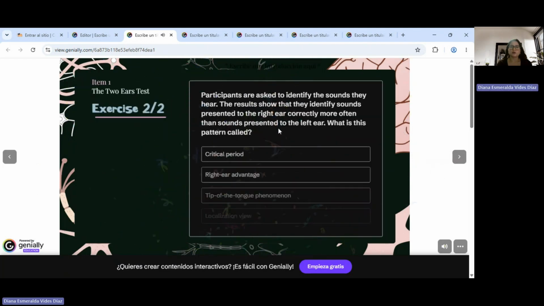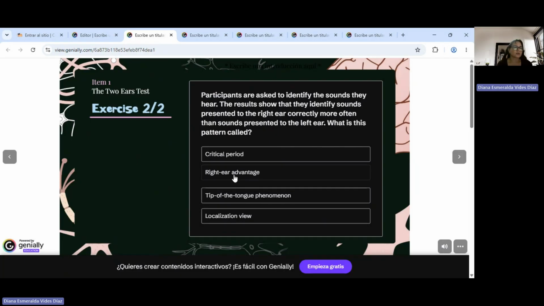Right, let's go to participants are asked to identify the sounds they hear. The results show that they identify sounds presented to the right ear correctly more often than sounds presented to the left ear. What is this pattern called? So this is right ear advantage. Why? Because the sounds presented to the right ear are identified correctly more often.